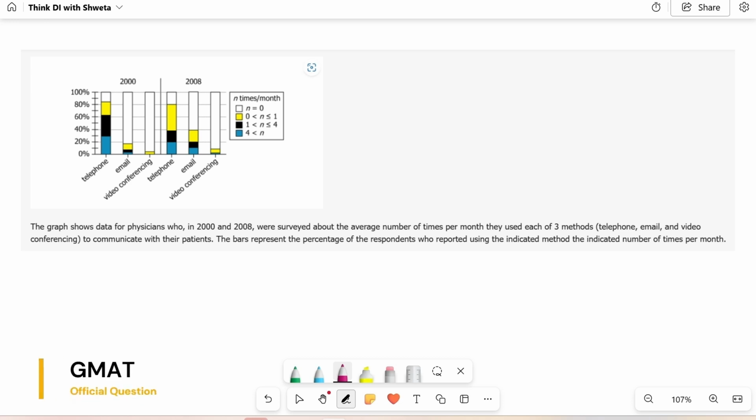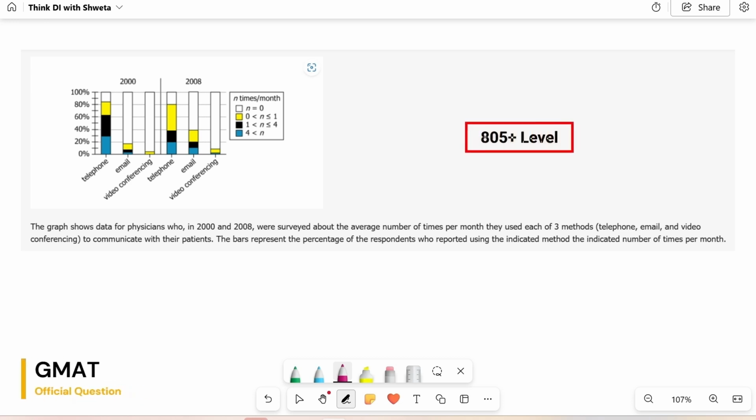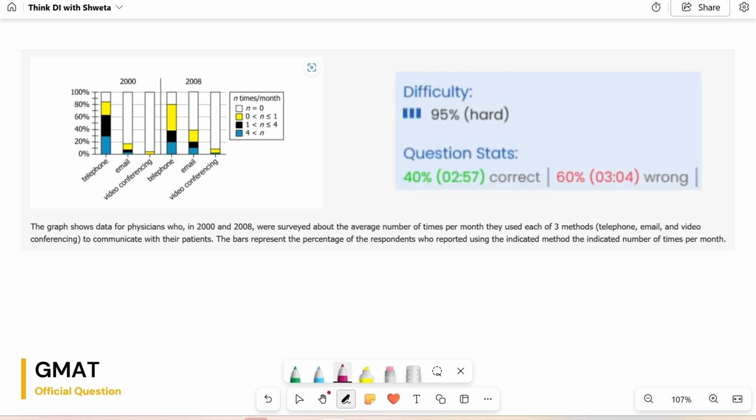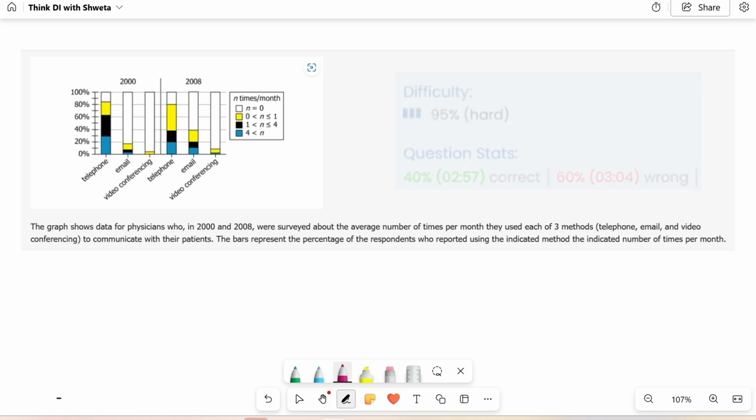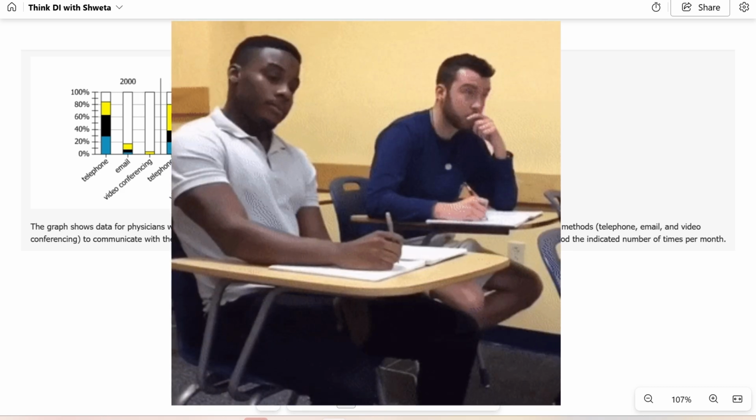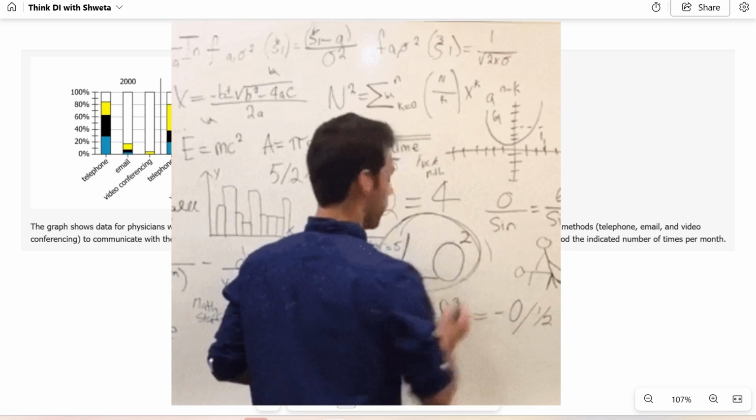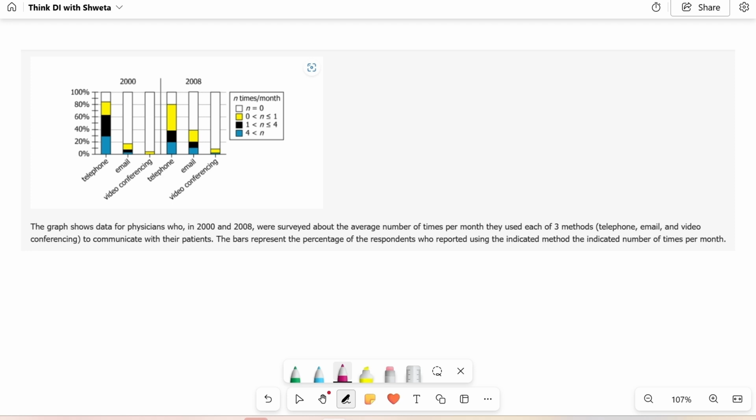On your screen right now is an 805 plus level official Data Insights question. This is about as difficult as GMAT questions get. What's even more interesting is that despite students spending almost 3 minutes on average trying to solve it, only around 40% managed to get it right. This is data from GMAT Club. So, what makes this question so devilishly difficult? Is it the calculations, the logic, or is there something much more subtle going on? That's exactly what we are going to decode.